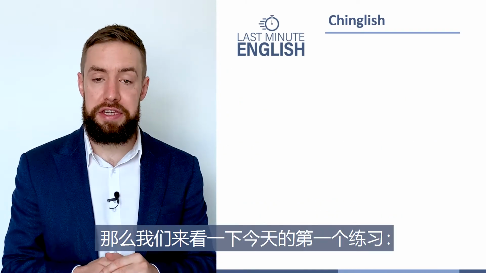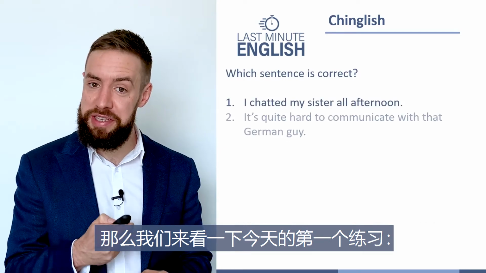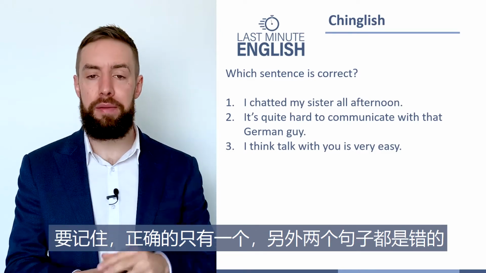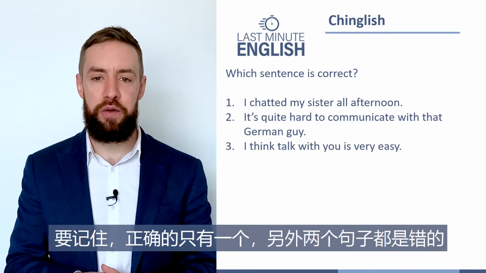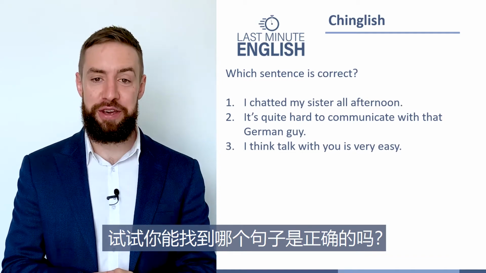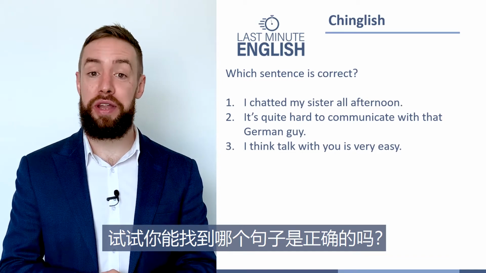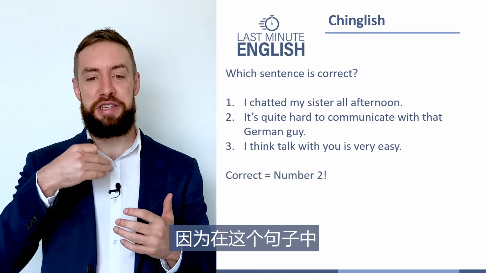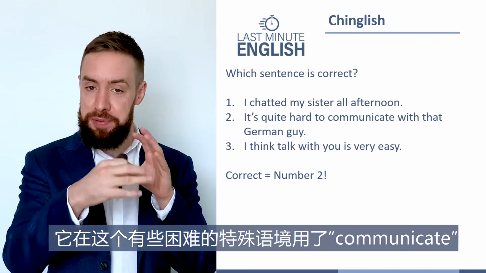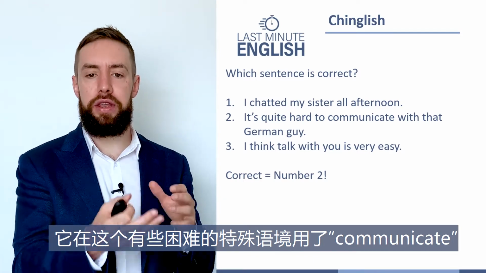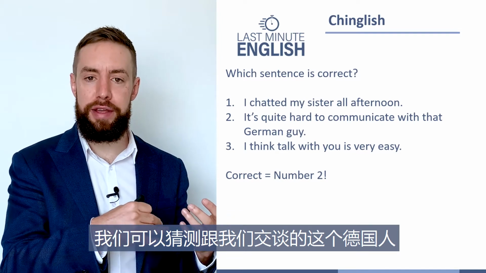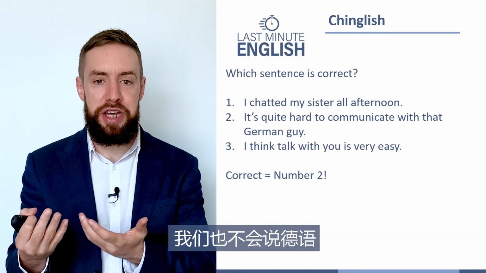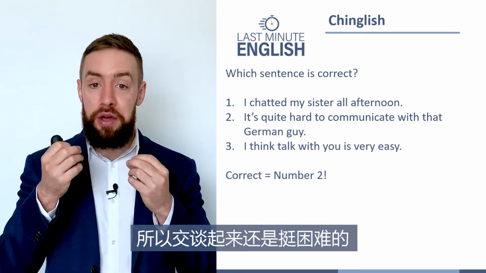So your first challenge for this video is to take a look at these 3 sentences and tell me which one is correct. Remember, 2 of them are incorrect and 1 of them is correct. Pause the video, have a look, and see if you can find which one is correct. So the correct one is number 2. Because it's used communicate for that specific situation when it's a little difficult. We can imagine that the German guy we're talking to maybe doesn't speak English or doesn't speak Chinese, and we don't speak German, so it's quite difficult to communicate.